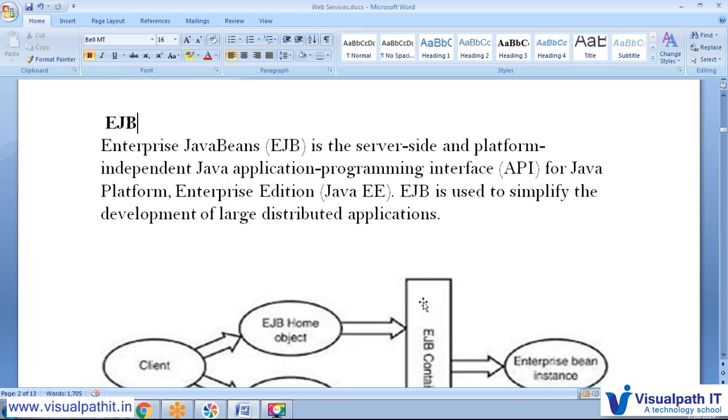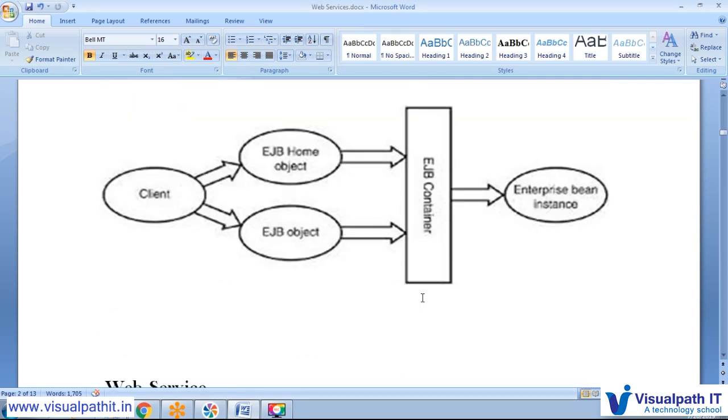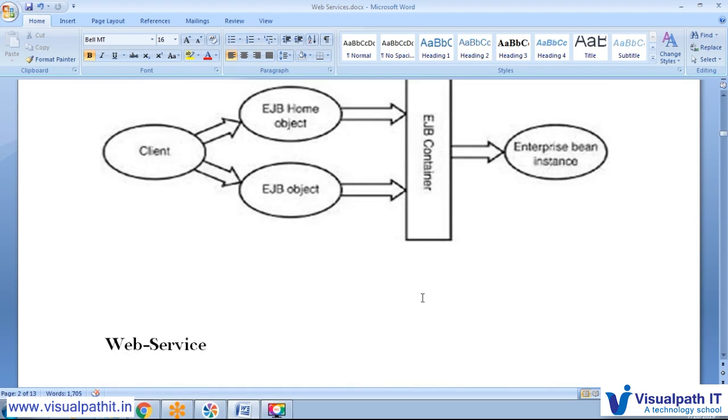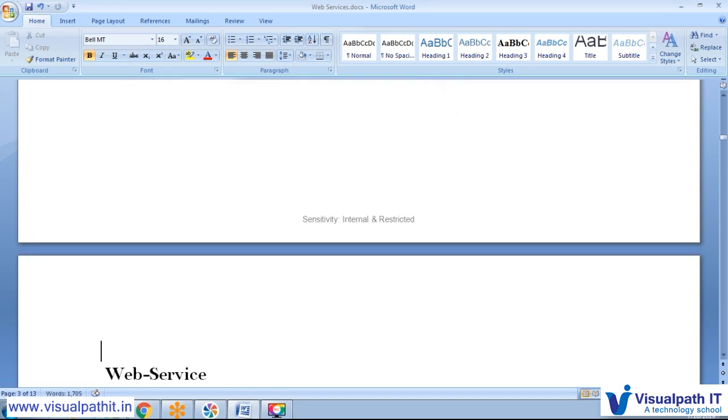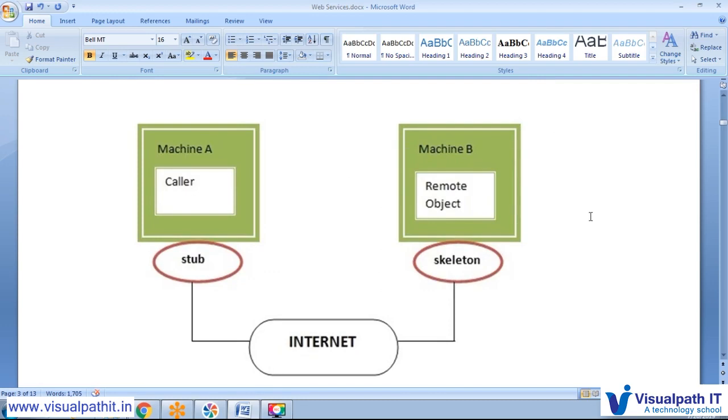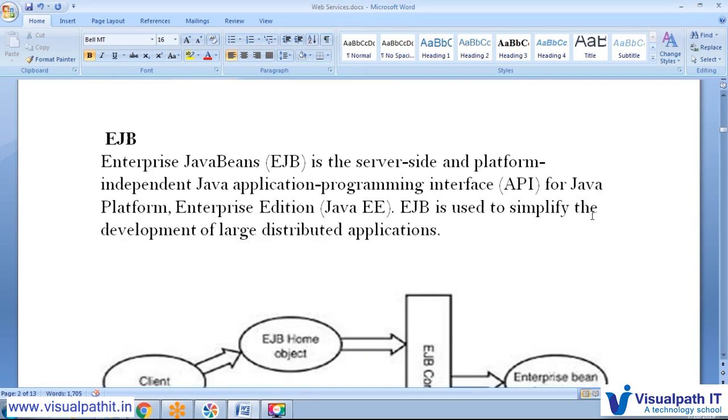We must have both the client as well as the producer, where we would like to produce, developed in Java, and only then can we utilize EJB. So next, web services came, which overcame all the drawbacks of RMI as well as EJB.